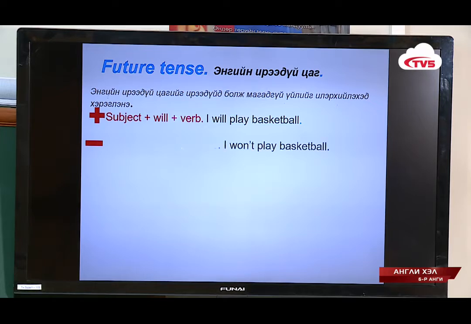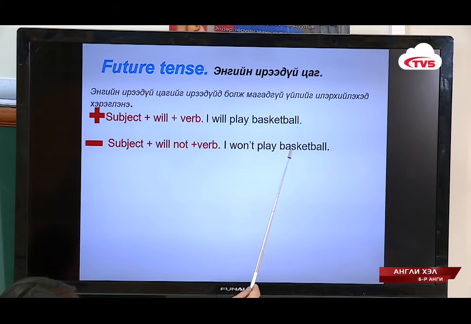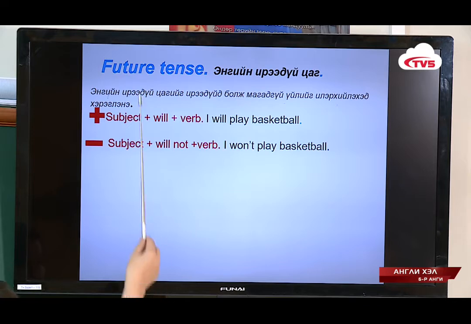Okay, next one. Subject plus will not plus verb. So, I won't play basketball. I won't play. This one is the negative sentence of the future simple tense. Okay, next one.